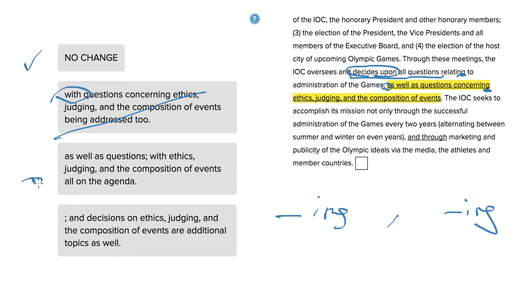Then answer C says, as well as questions, semicolon. The problem with the semicolon is we begin with the word with, and what follows the semicolon is a dependent clause. We need an independent clause on both sides of a semicolon whenever it's used. So that's why that's not correct.